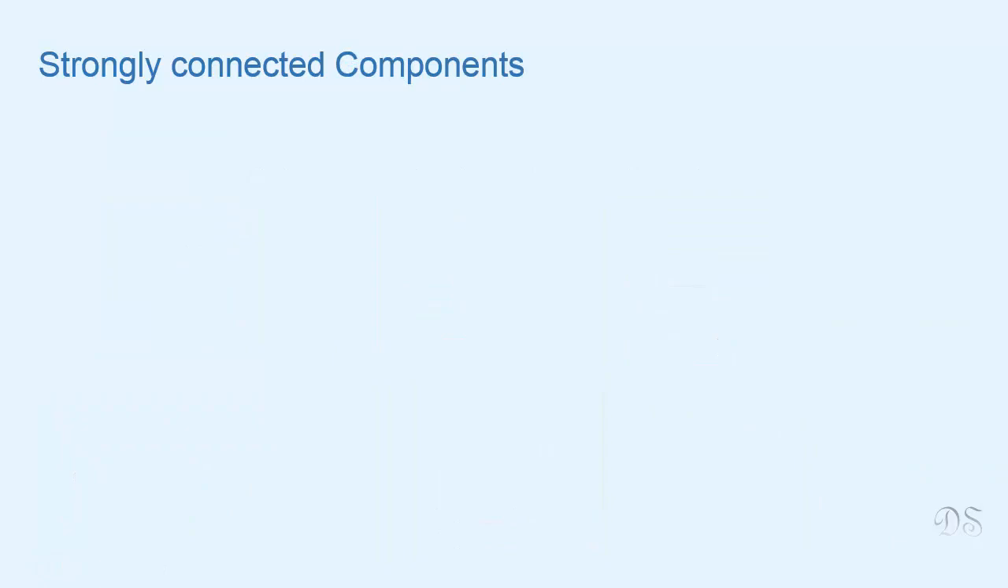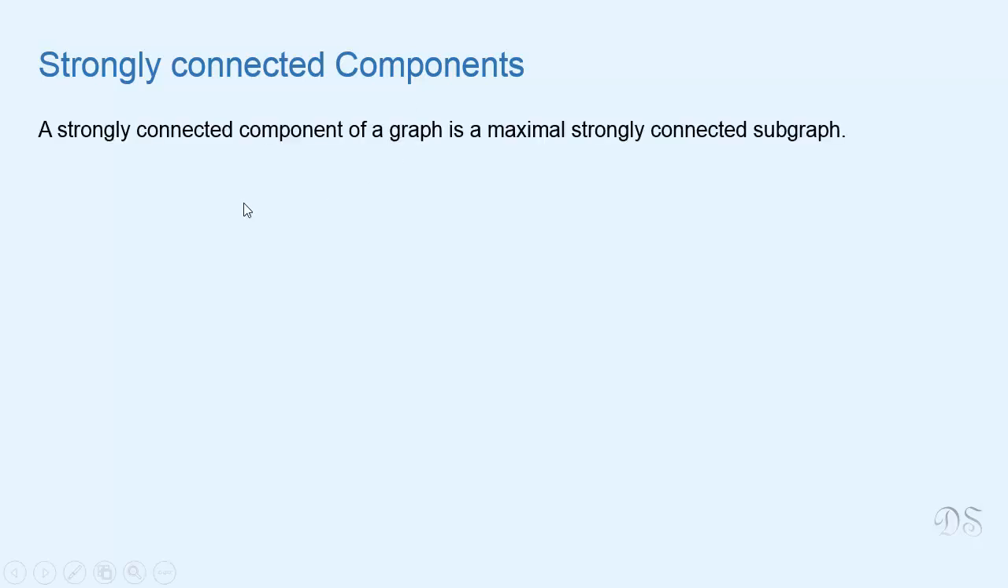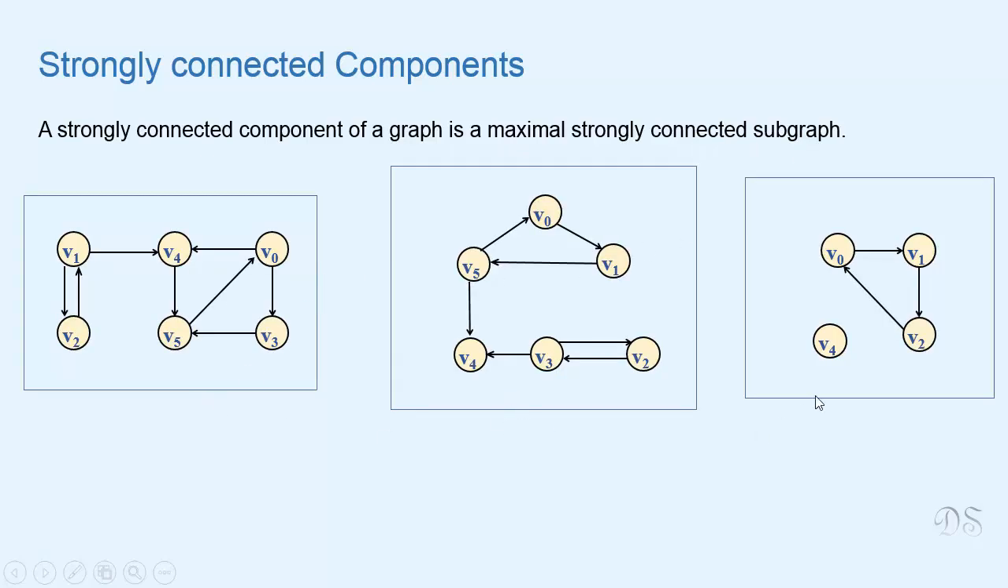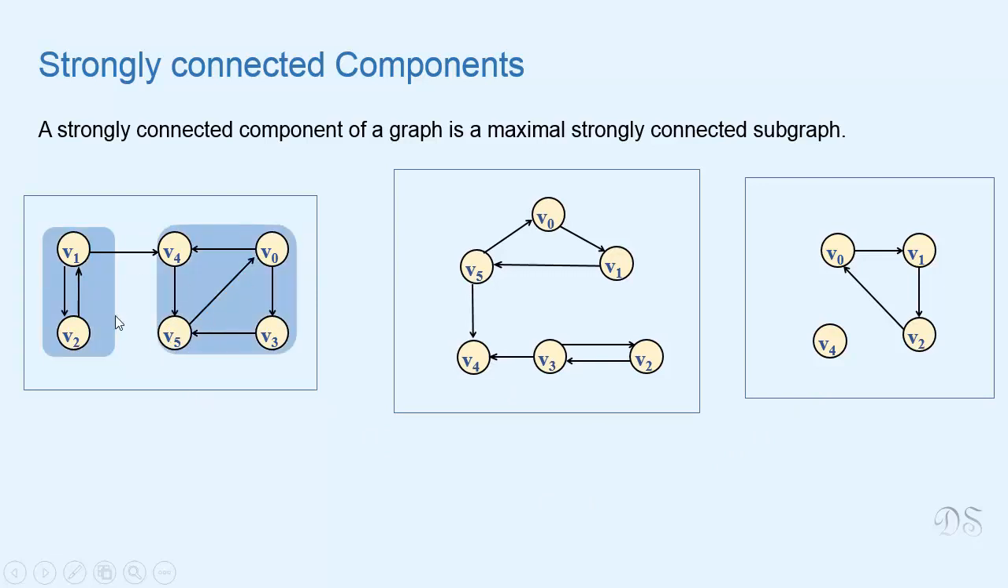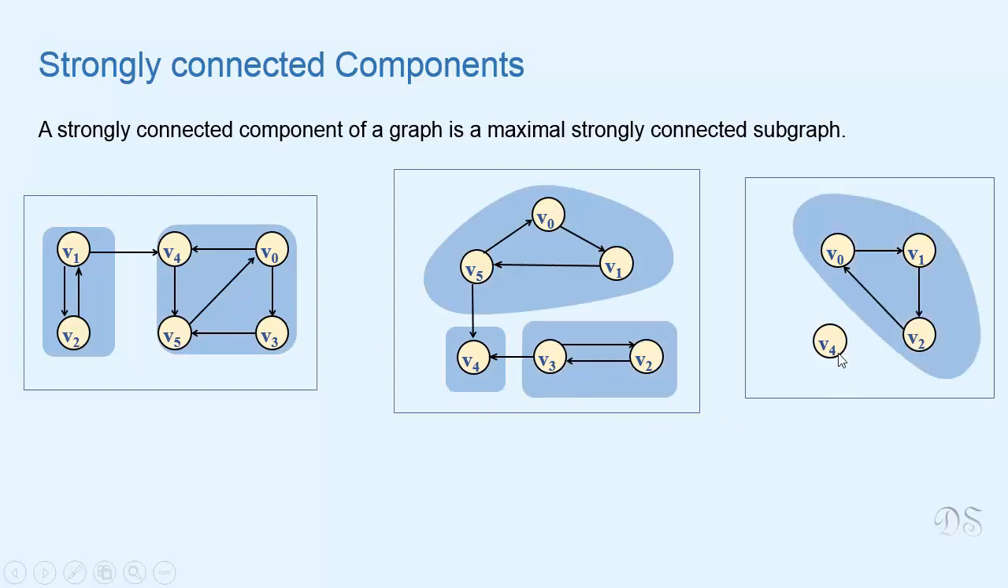A graph that is not strongly connected can have different parts that are strongly connected. These parts of the graph are known as strongly connected components. So a strongly connected component of a graph is defined as a maximal strongly connected subgraph. Now these three graphs are not strongly connected. In this graph, we have these two strongly connected components. In this graph, we have these three strongly connected components. And in this graph, we have these two strongly connected components.